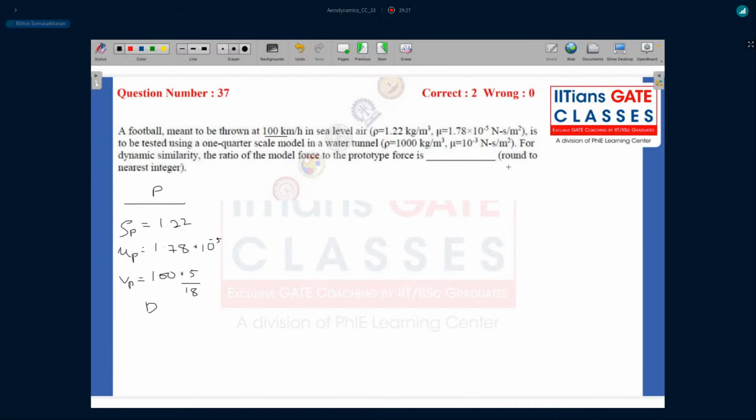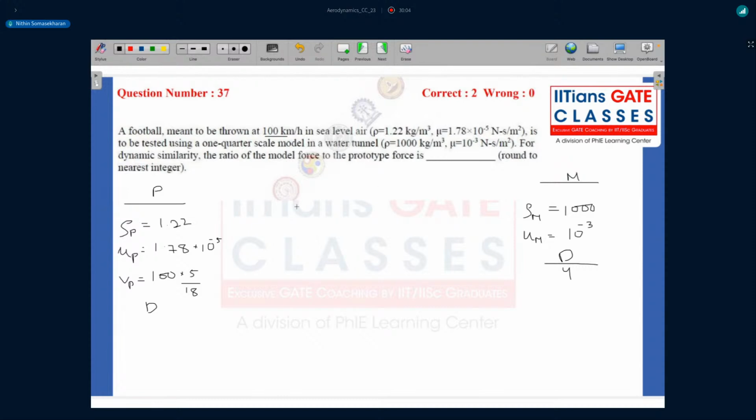All right. Then you have the model, which is supposed to be tested, right? Now the fluid in the model scenario is water. So the density of the fluid that my model will see is 1000. Viscosity of the fluid in my model is basically 10 power -3. All right. And it's a 1/4 scale model. So the diameter here is nothing but d by 4. All right. Now, what they're asking is the ratio of the model force to the prototype force.